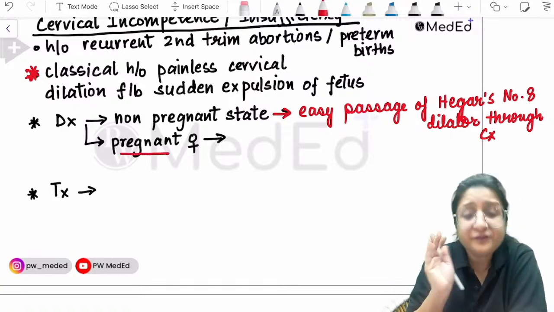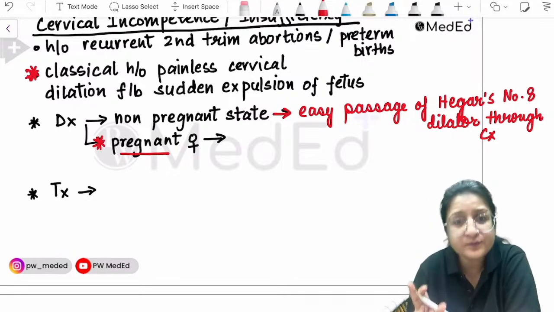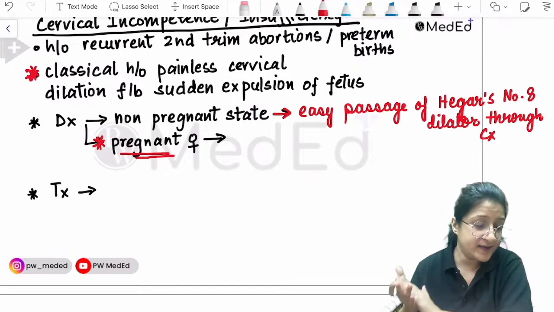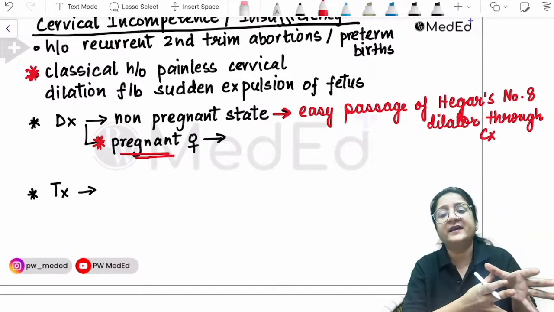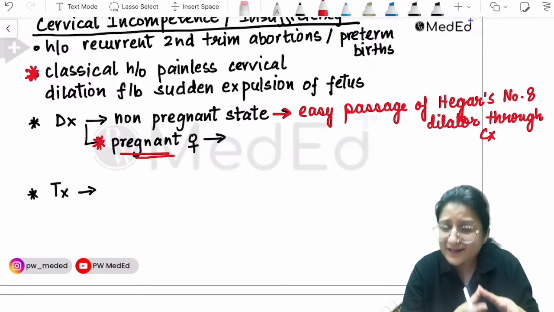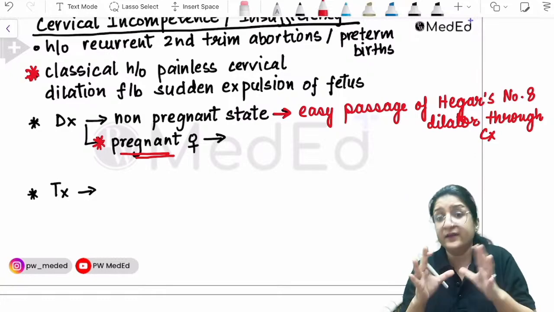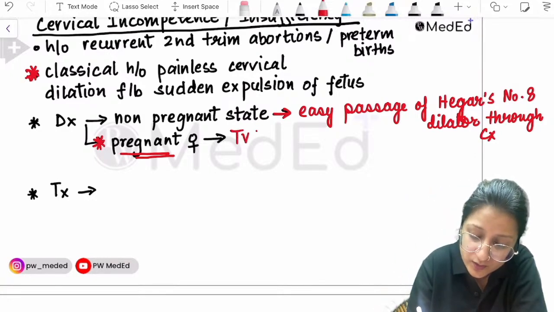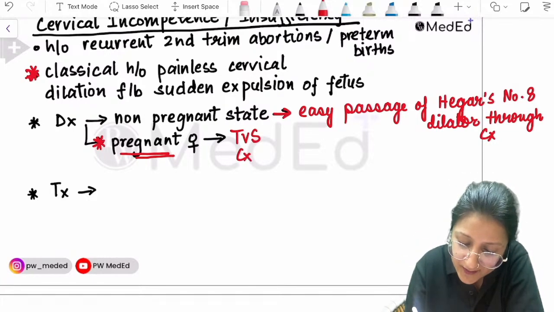In the pregnant female, many times, most of the times, we will be in this situation. Very good, STVS. There will be a history of recurrent pregnancy losses, a classical history of cervical incompetence, and she's already pregnant. Then you can't introduce any instruments inside. Then your diagnosis is based on transvaginal sonography. What do we see on transvaginal sonography?